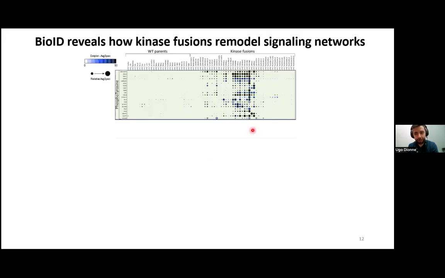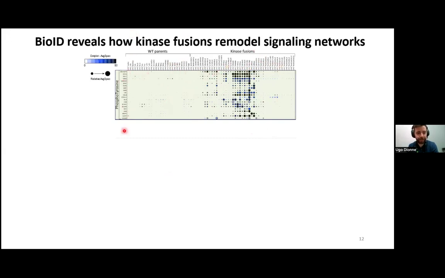And then with BioID, we're able to determine which proteins are aberrantly recruited to the alterations. So this is a dot plot. It's a small part of the BioID screen. On the x-axis, we have different baits. On the left, we have some of the wild-type parents. On the right, some of the kinase fusions.